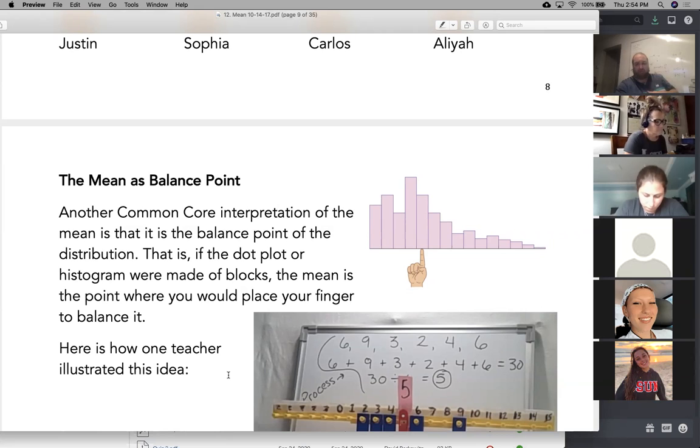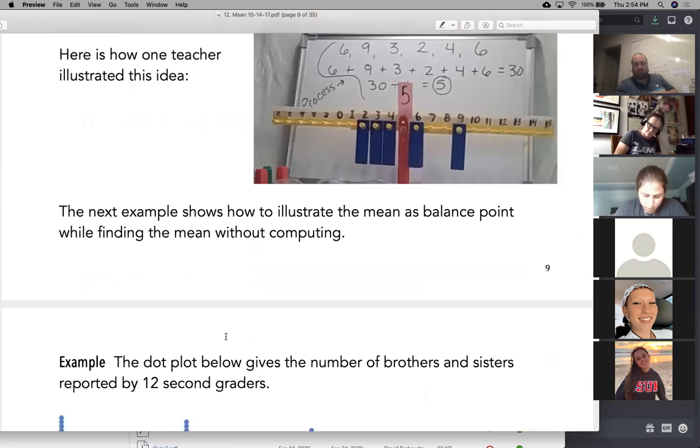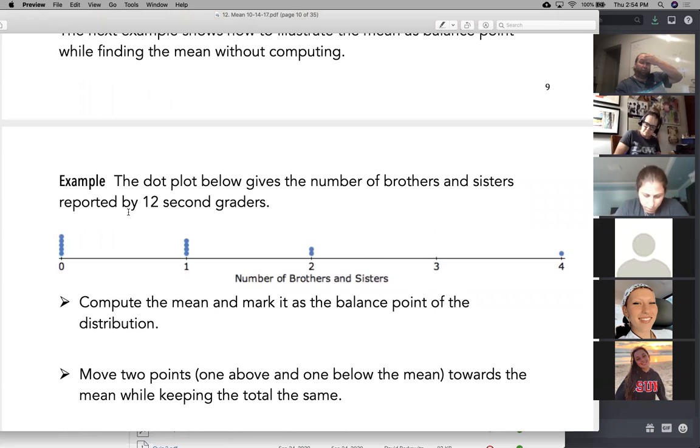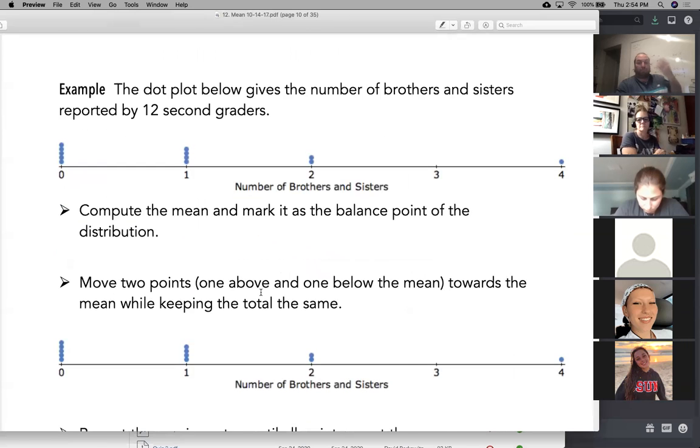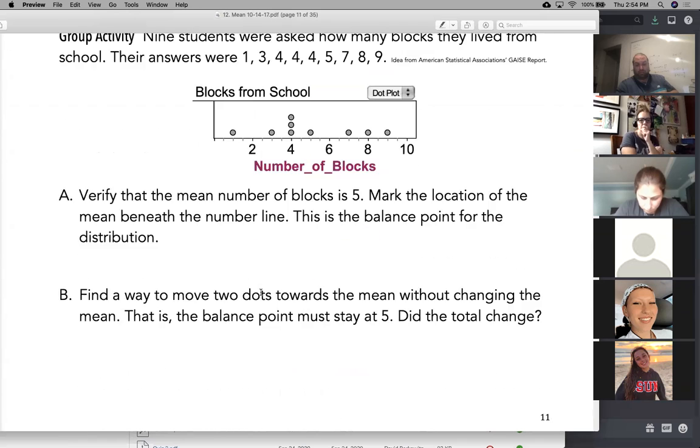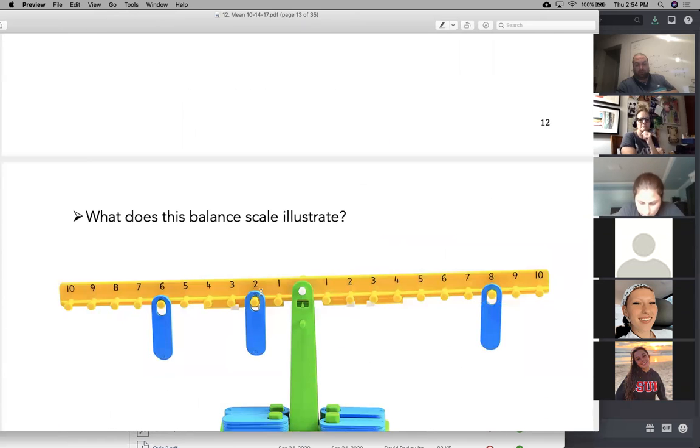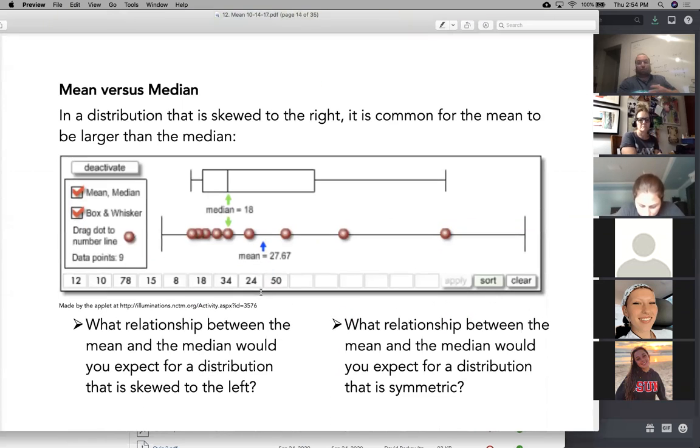So we have 3 different methods for finding the mean. They're all equal. You can either do the redistribution by taking the big ones here and moving them over so that they kind of fill up. Or you can do the balance method where the coins would balance. Or of course, you can do the regular good old calculation: 0 plus 0 plus 0 plus 0 plus 0 plus 1 plus 1 plus 1 plus 1 plus 2 plus 2 plus 4 divided by how many you have. We did all 3 techniques. Fun times.